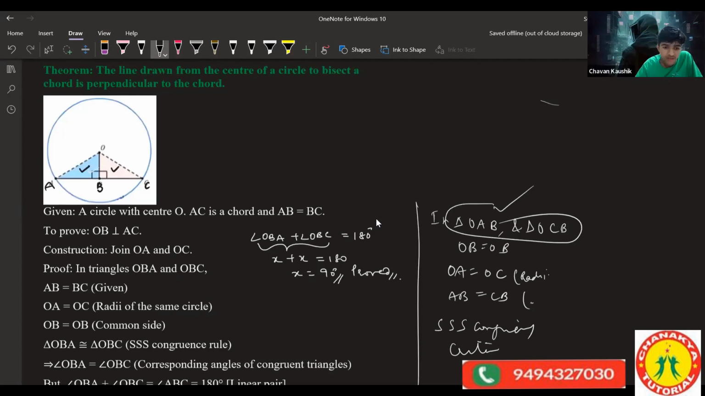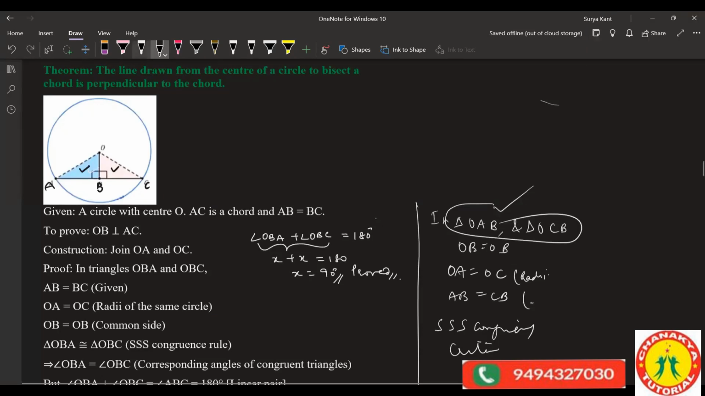By which rule can you prove it? We can do SSS, because there is one common side OB. In triangle OBA and triangle OBC, OB is equal to OB. Can we also write AB is equal to BC? Yes, we can write, it's given in the question. And OA is equal to OC as well. So by SSS congruency.